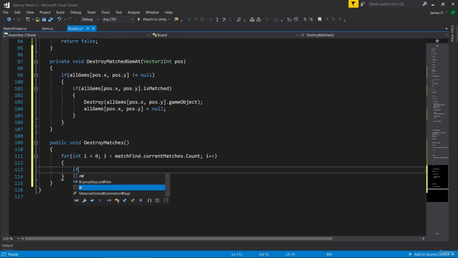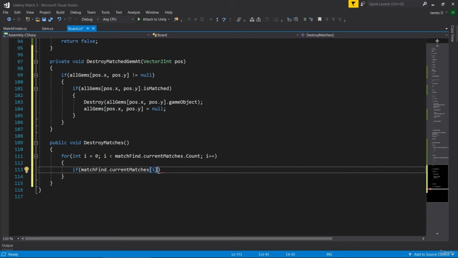First thing we'll do is make sure that that isn't empty for some reason. So if matchFind.currentMatches at position i, so i obviously will start at 0 and then go up to, say there's 5 matches, it'll start at 0, then it'll go 1, 2, 3 and 4, because i will always be less than the count value.